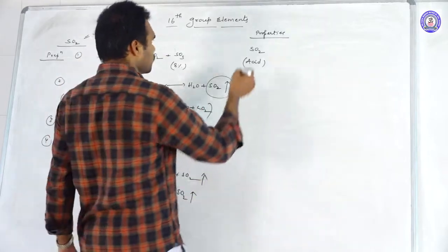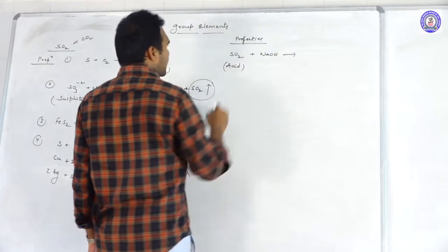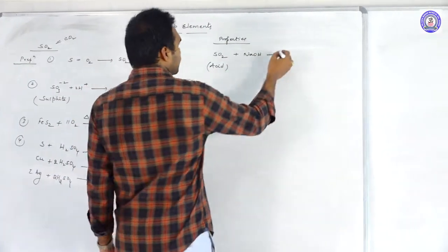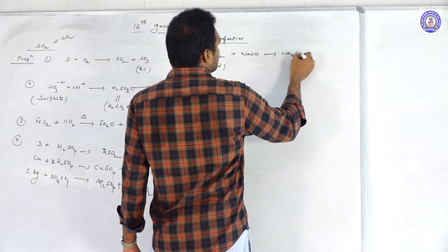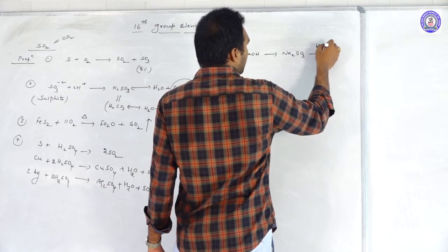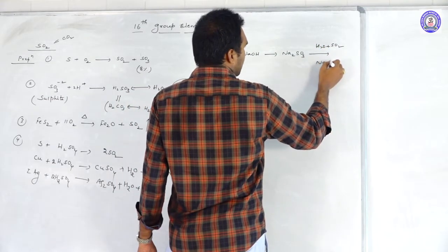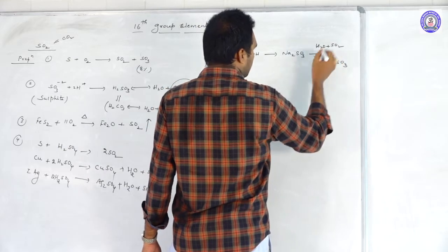Same here: when we add NaOH to sulfur dioxide, we will get Na2SO3, or if you further add H2O and SO2, we will get NaHSO3.